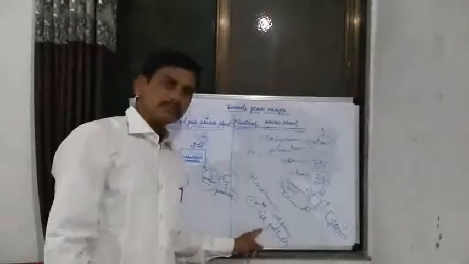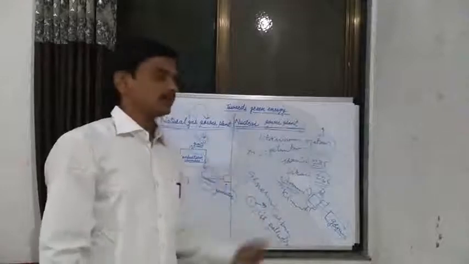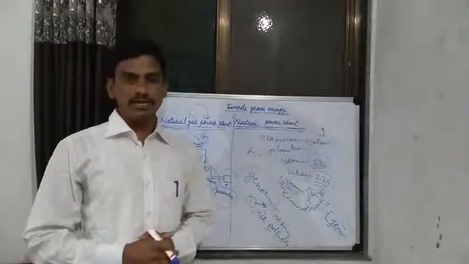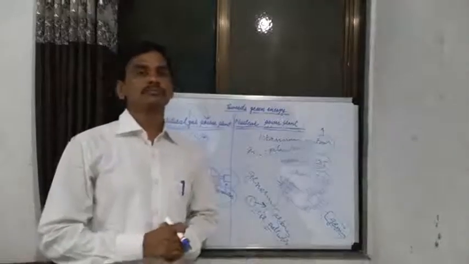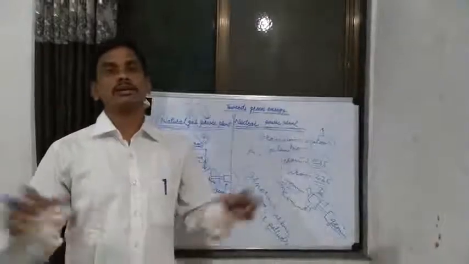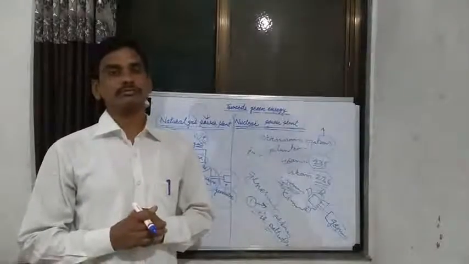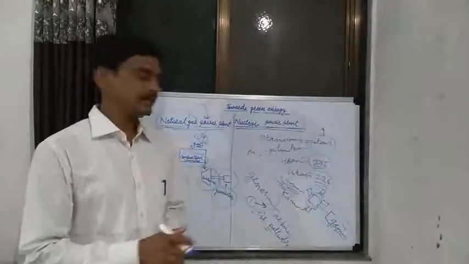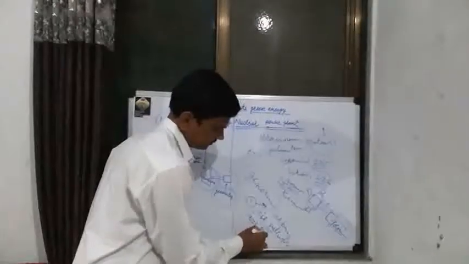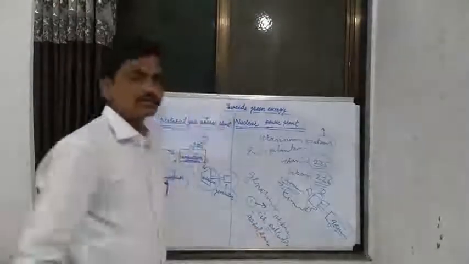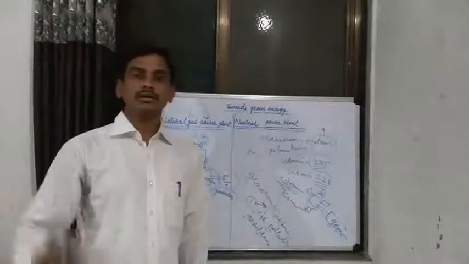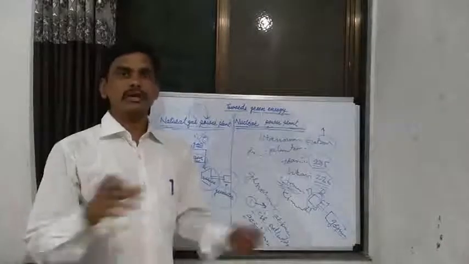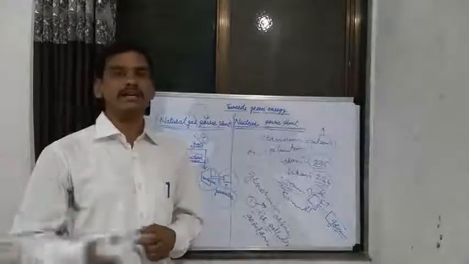This is the first problem created by that power plant. Now, the sulfur oxide and nitrogen oxide released in the atmosphere combine with rainwater and come to earth. That is known as acid rain, and this acid rain is also harmful to the environment. When sulfur oxide and nitrogen oxide combine with water, they form sulfuric acid and nitric acid, and